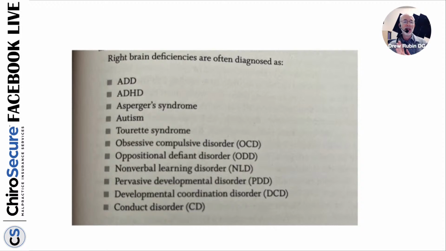As an example, a kiddo with a right brain deficiency is going to show more like Asperger's, which is no longer used, but autism, ADHD, Tourette syndrome, OCD. Those people have more right brain deficiencies. As a blanket thing, it's the ADHDs and autisms. Those are the big ones.